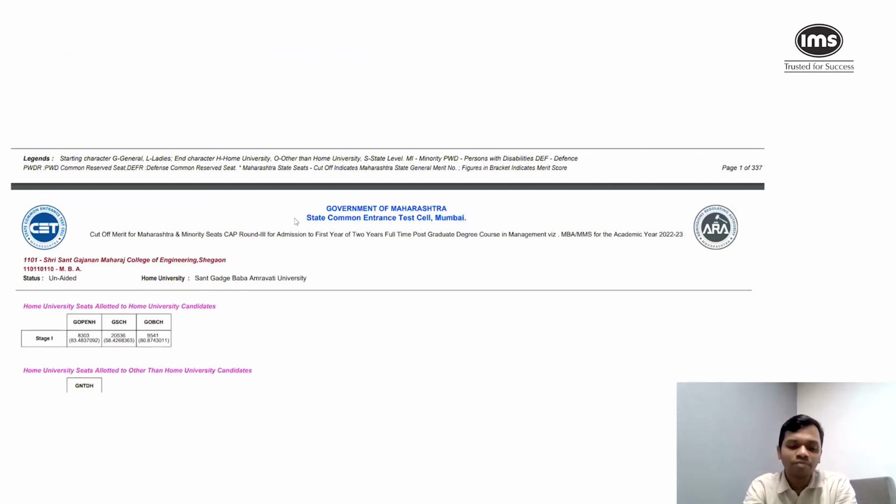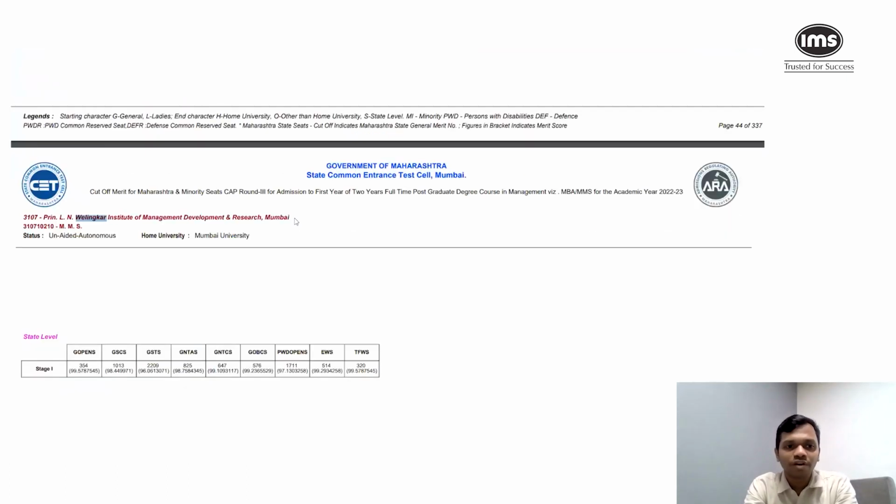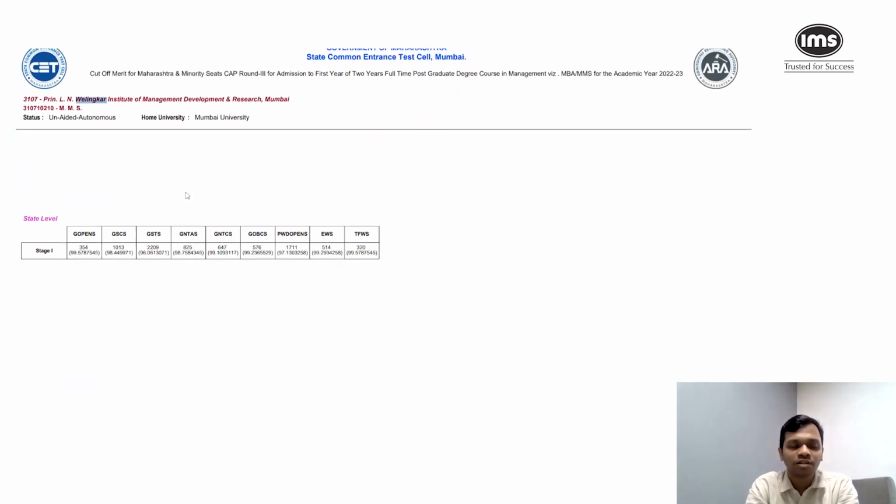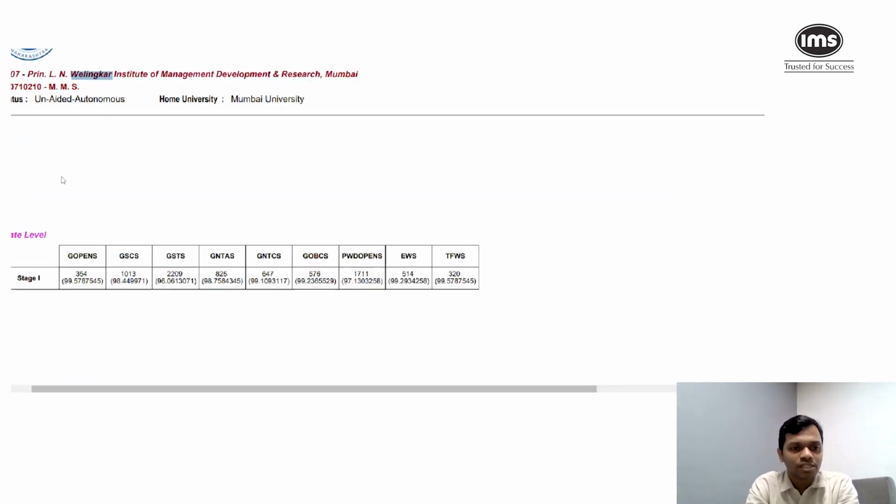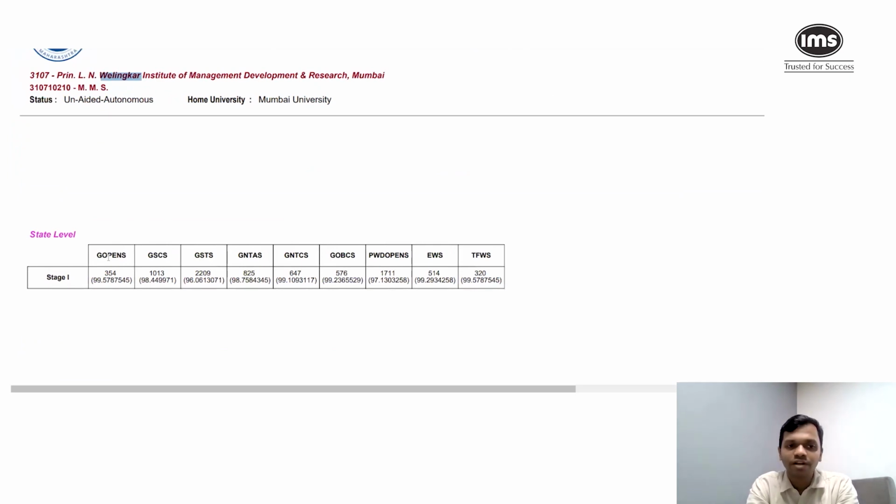So let's say, for example, we decide to look at a particular college. Let's take any college from Mumbai University. I'm going to pick, for the sake of convenience, no preference for this particular college, let's say, Wellinkar, right? So if I write Wellinkar, I'm going to see this particular thing. And now, for example, you will see there are a lot of these terminologies that are given, right? So G open S, GSCS, GSTS, and so on. So the simplest thing that you can do is the S at the end stands for state. Okay, so there is no bifurcation of home university outside home university.